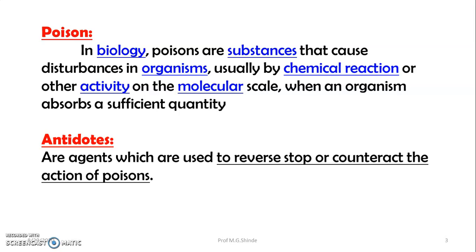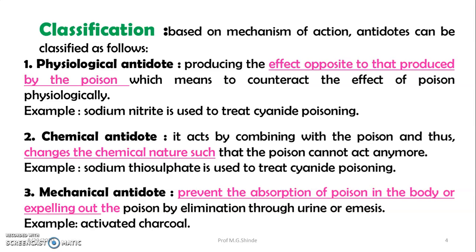Antidotes are the agents which are used to reverse, stop, or counteract the action of poisons. Generally, these are classified on the basis of mechanism of action into three types. Physiological antidotes produce an effect opposite to that produced by the poisons, which means they counteract the effect of the poison physiologically. Example: sodium nitrate is used in the treatment of cyanide poisoning.